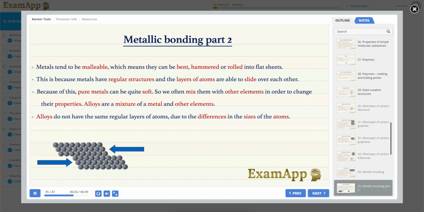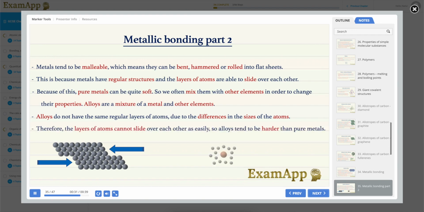Alloys do not have the same regular layers of atoms due to the differences in the sizes of the atoms. Therefore, the layers of atoms cannot slide over each other as easily, so alloys tend to be harder than pure metals.